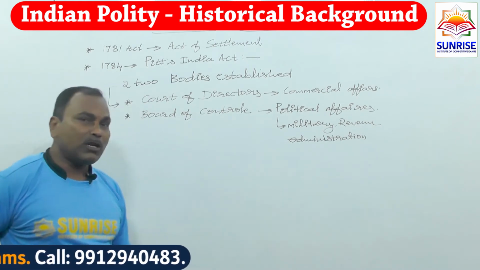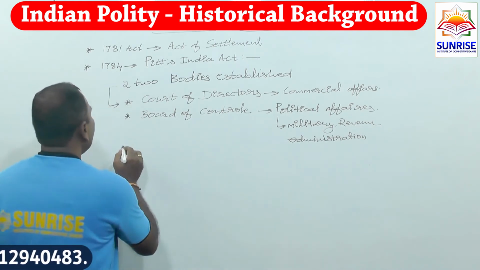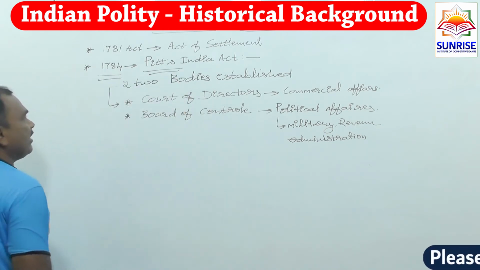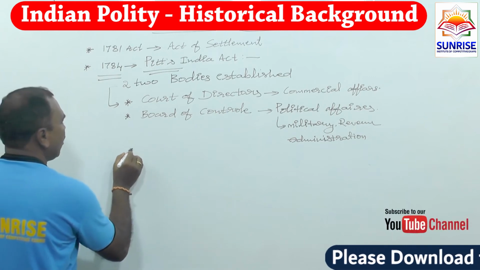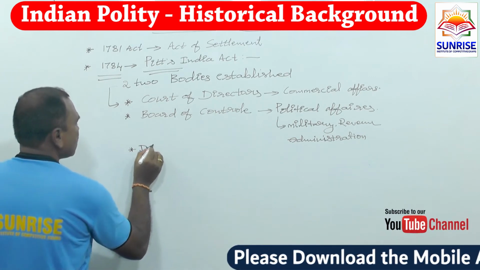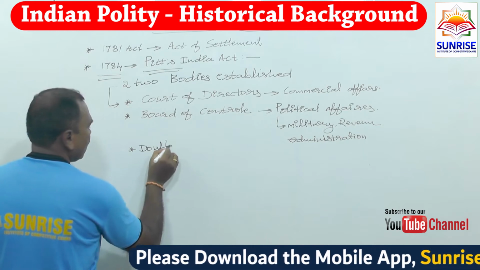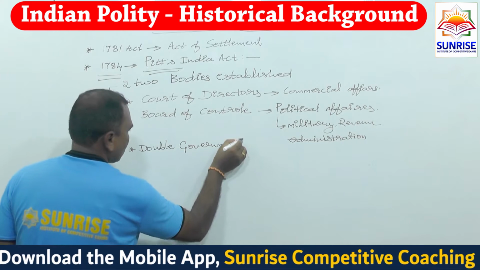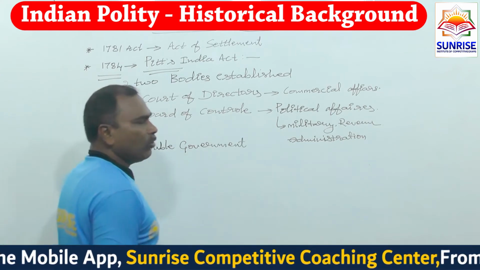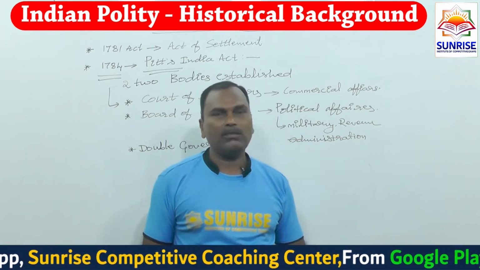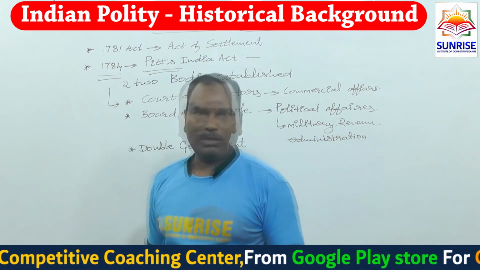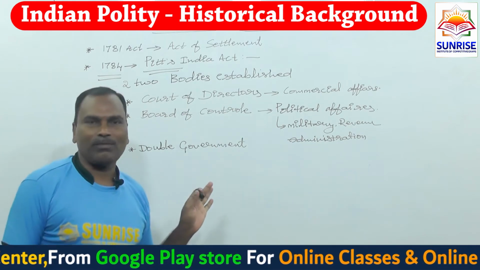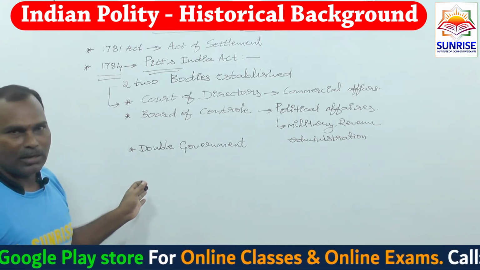Since these two responsibilities were divided, the 1784 Pitt's India Act is called double government, because two systems were working.